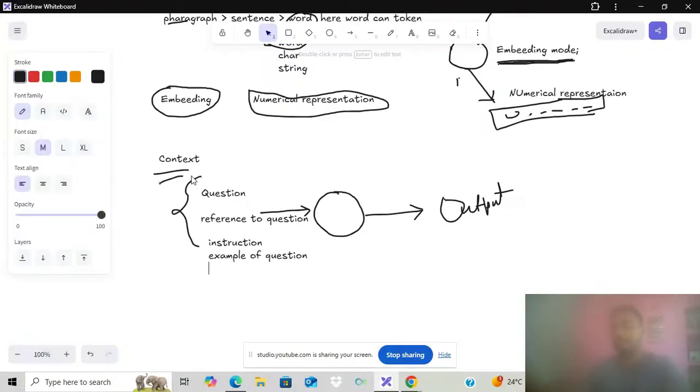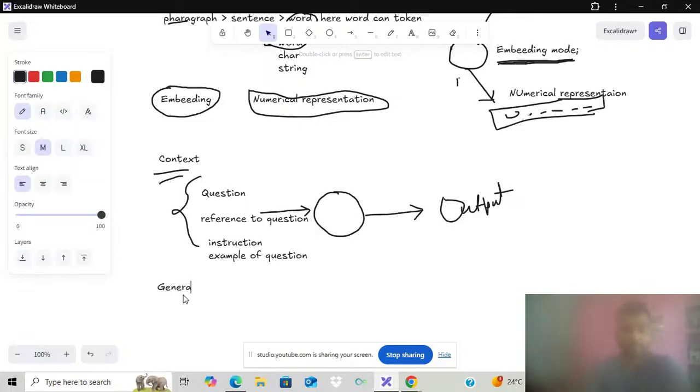Suppose we have a mathematical equation and the LLM does not know how to solve it. Then we can pass the instruction: you need to solve it step by step, think step one, then step two. That is the instruction. We can also give some examples of the question, so the LLM understands by learning. That is the main thing here, the context. I hope everyone is able to understand. And the next term is